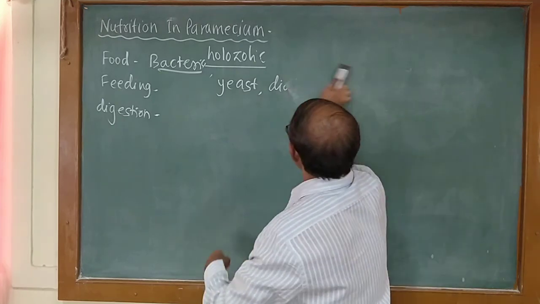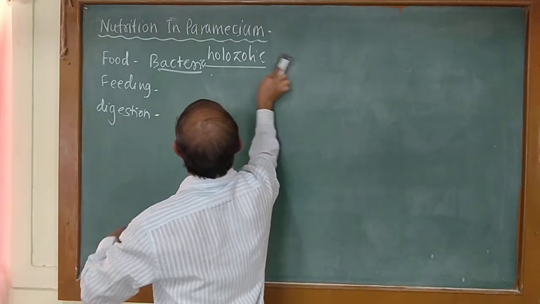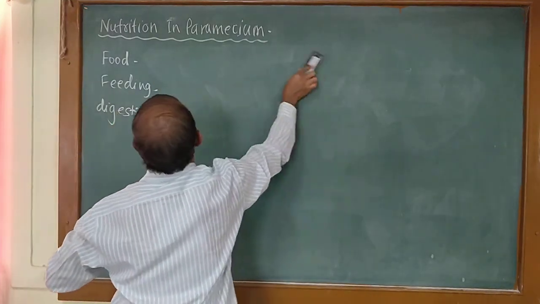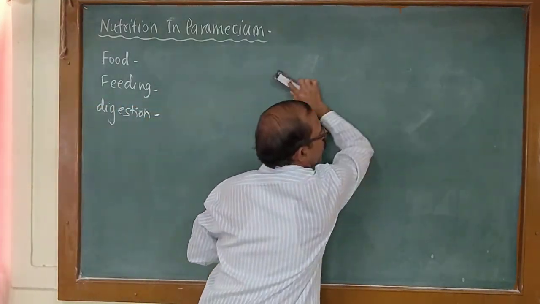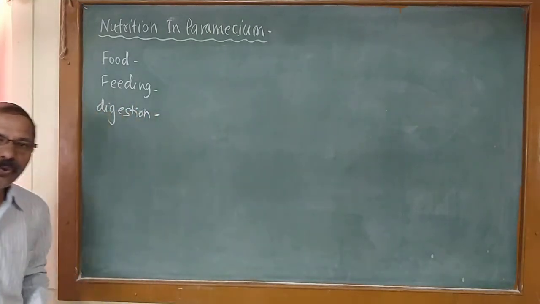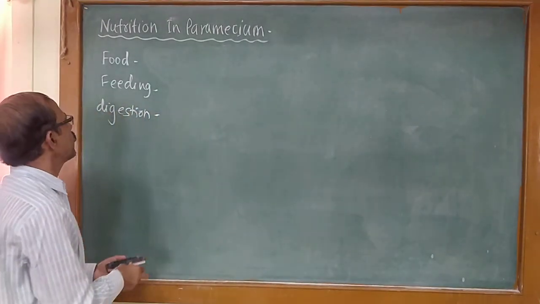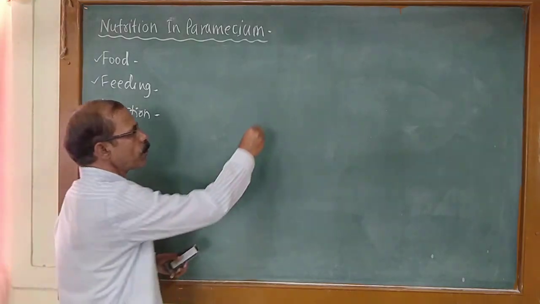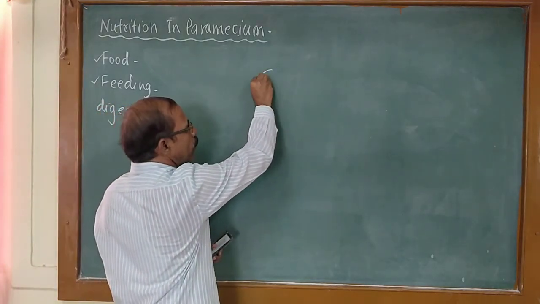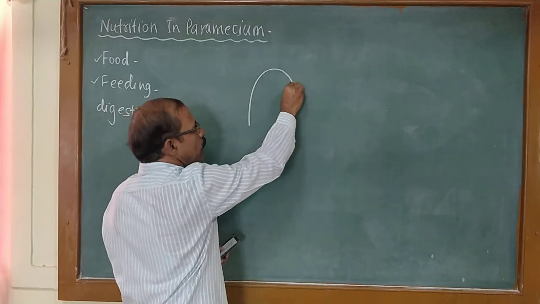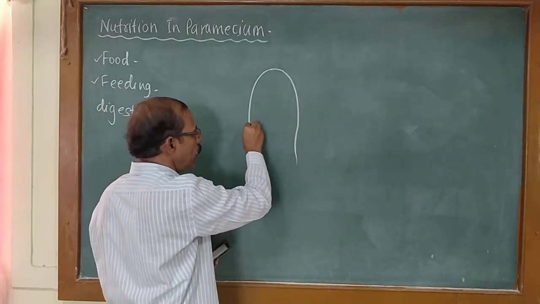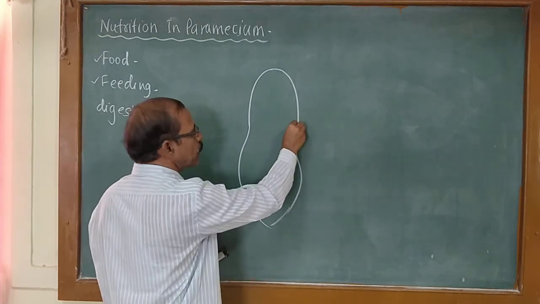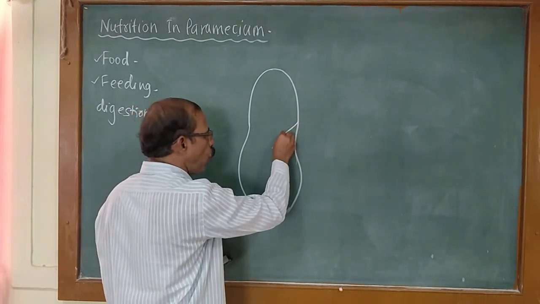That is, it feeds on bacteria, yeast, diatoms and other unicellular microorganisms. Now this is about food. Second is feeding. You know that paramecium has a special feeding apparatus, that is the oral groove,